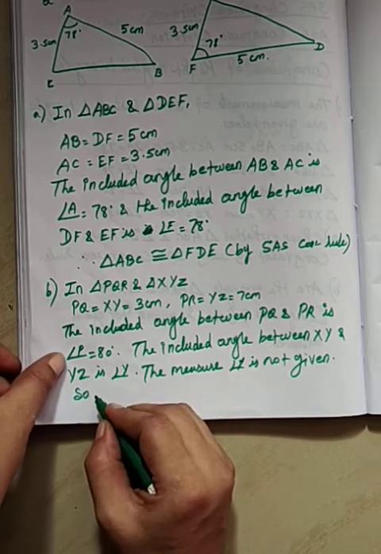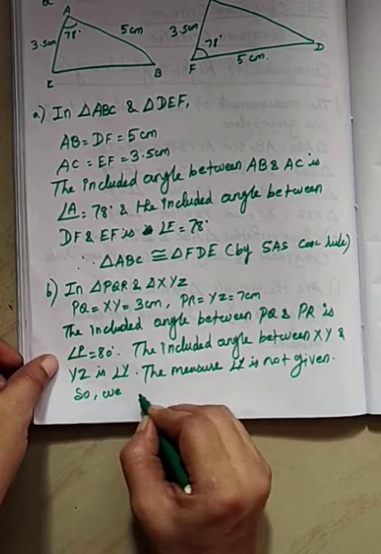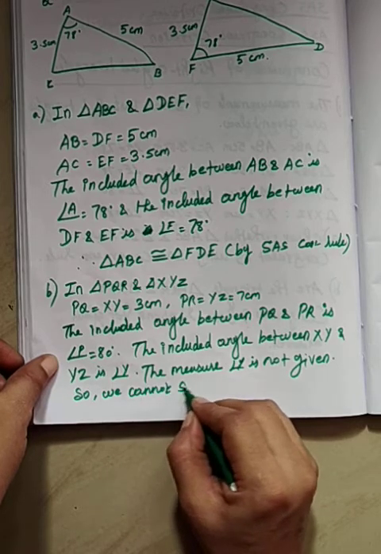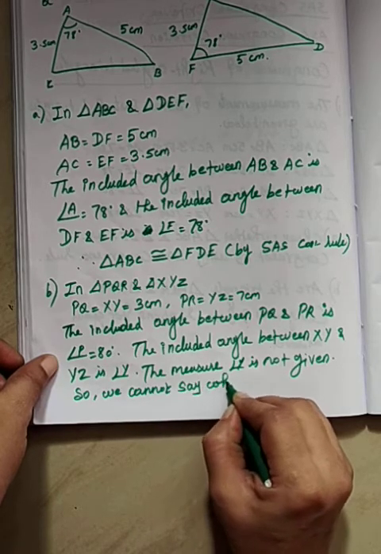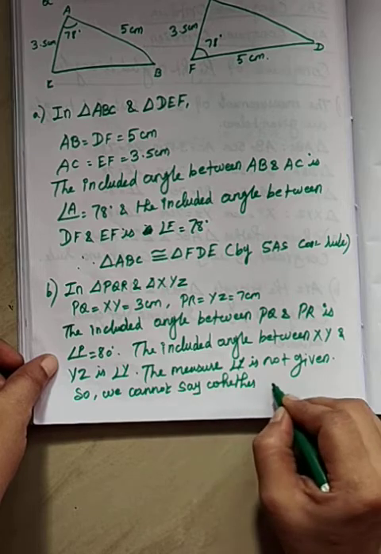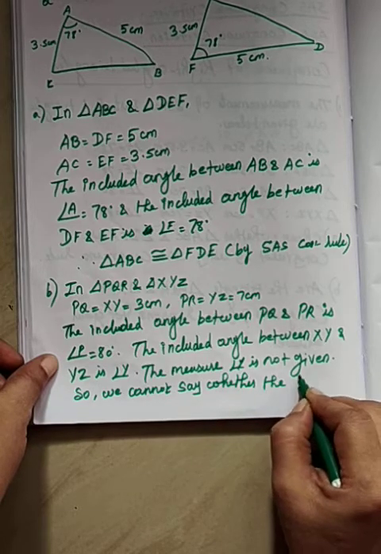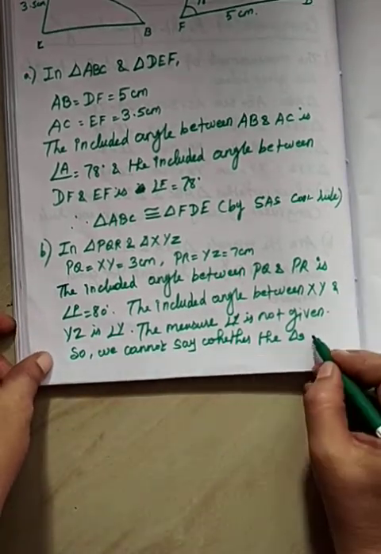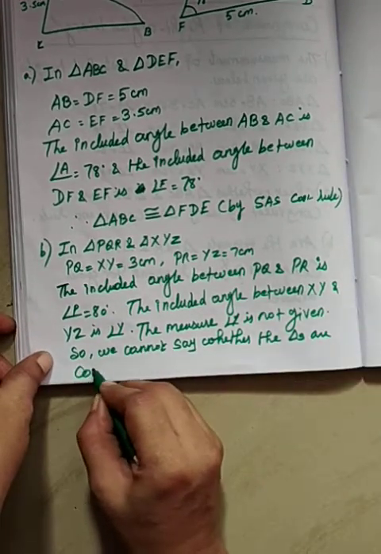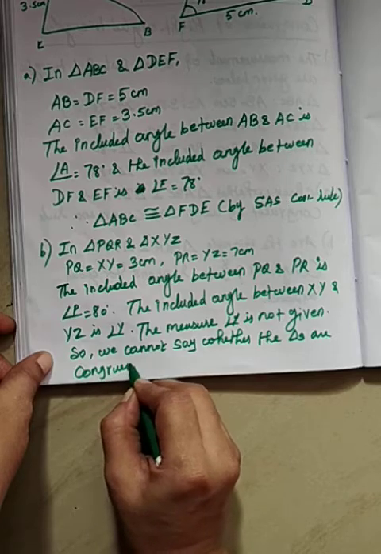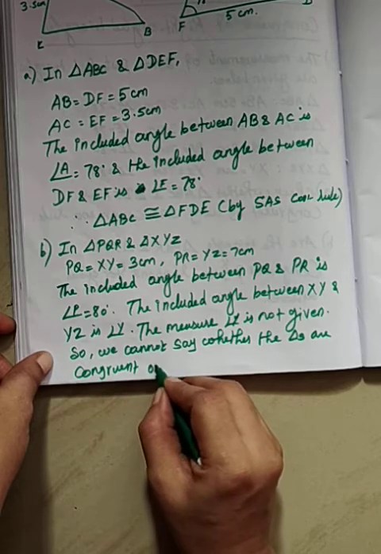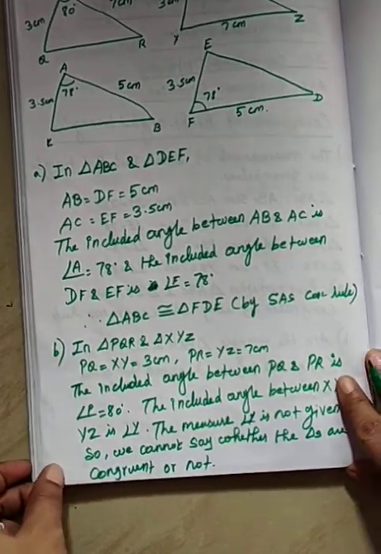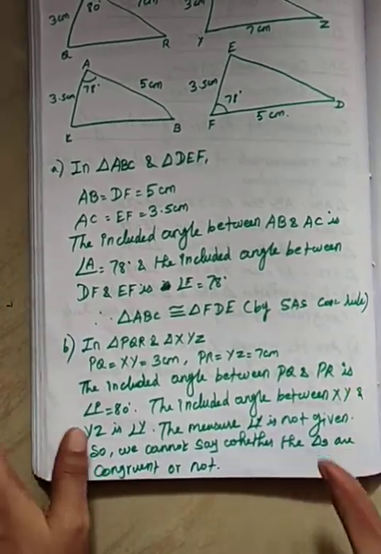So we cannot say whether the triangles are congruent or not. Everybody clear?